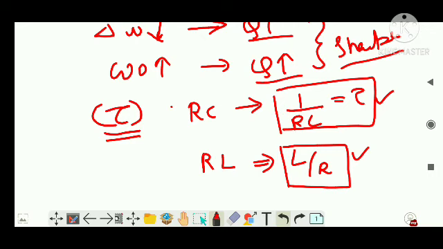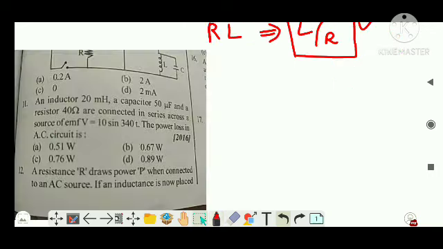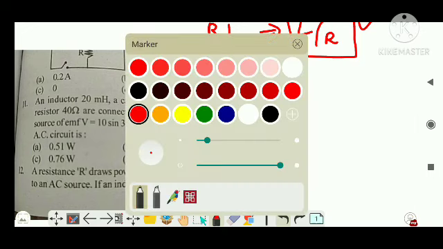Okay, let's do a small question, guys. As you can see, it is a 2016 NEET question. An inductor of 20 millihenry, a capacitor of 50 microfarad, and a resistor of 40 ohm are connected in series across a source of EMF V equal to 10 sin 340t. Find the power loss in the AC circuit. I took this question because you have never heard about power loss.